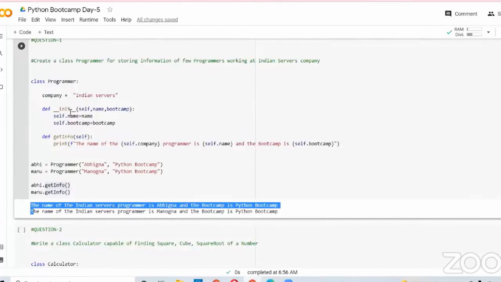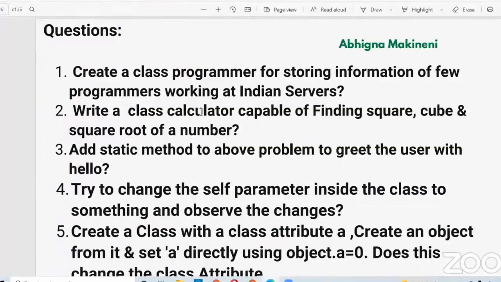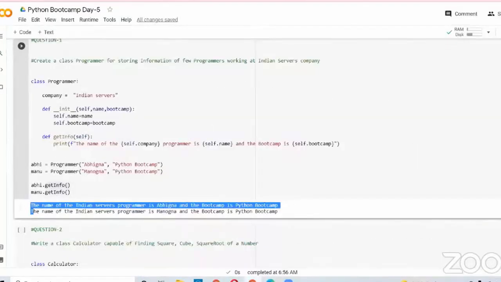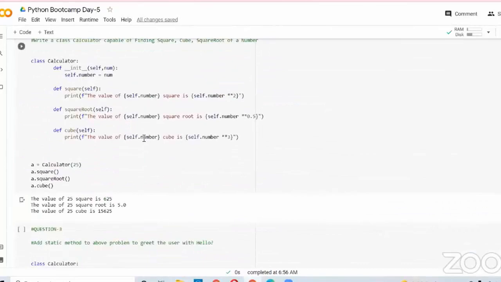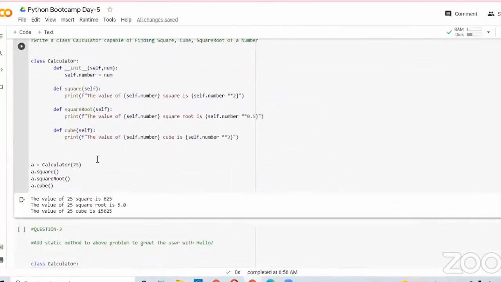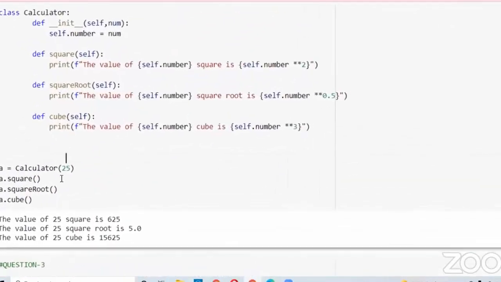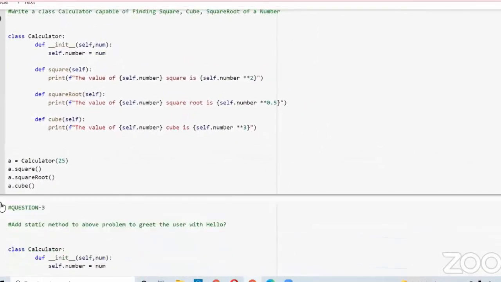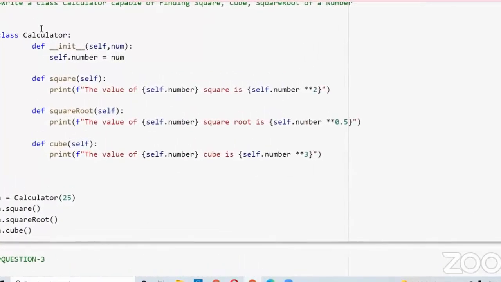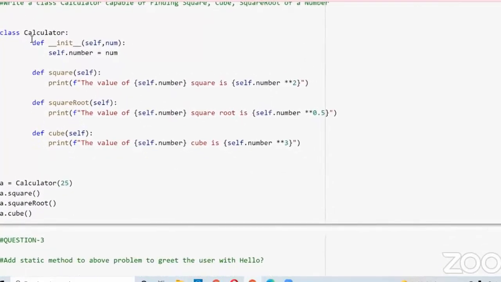Our second program is: write a class Calculator capable of finding the square, cube and square root of a number. For this program, I created a class called Calculator.